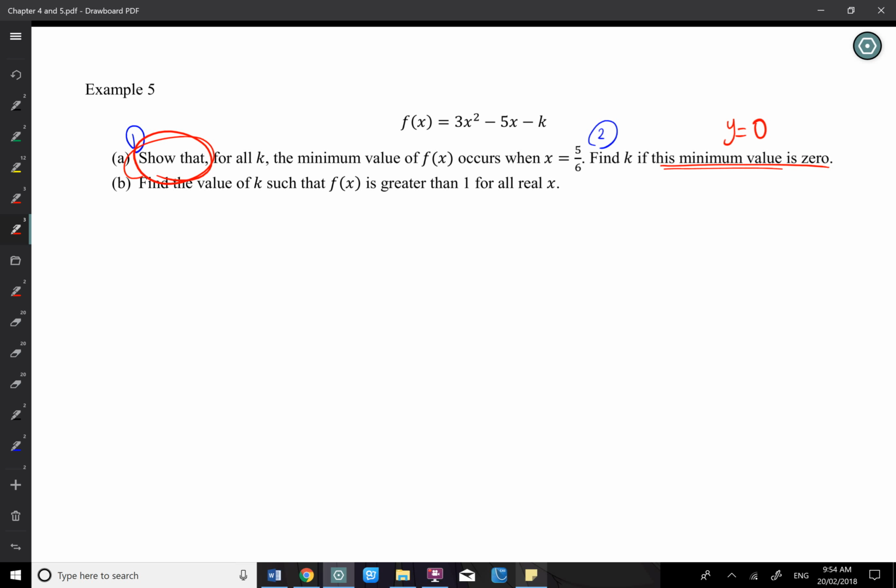If we can complete the square and then show that the minimum turning point is this comma that, we can solve both parts easily. It's a little bit weak to use a formula to show that is always the minimum. So it's better by using completing square to do that. So first thing is, can you make that into the turning point form for me, please? If there's other method, that's fine, but I want you to try to complete square first for this question.